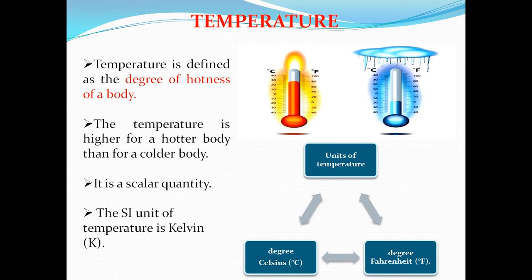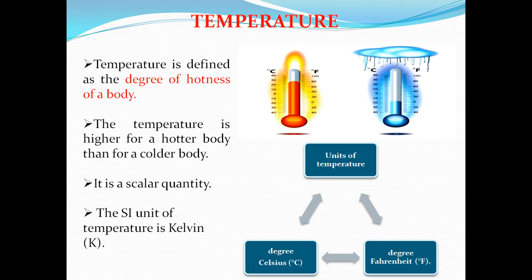So the temperature is higher for a hotter body than for a colder body. The comparison is clearly given in this picture. On this side, the red color, reddish with orange, shows the temperature is hot. When the temperature is at a higher level, the temperature rise is maximum compared with the colder one, right? This is what the second point also explains.